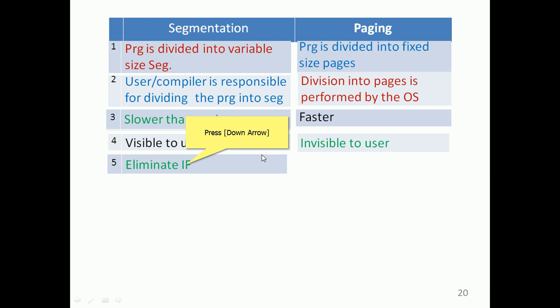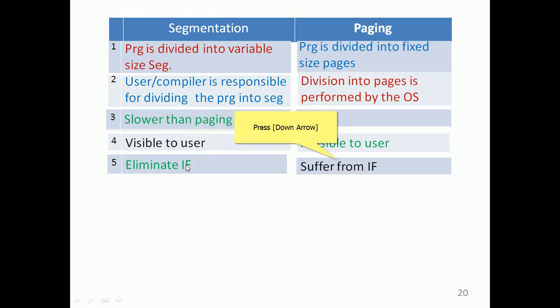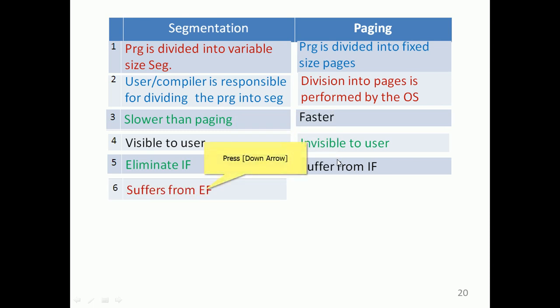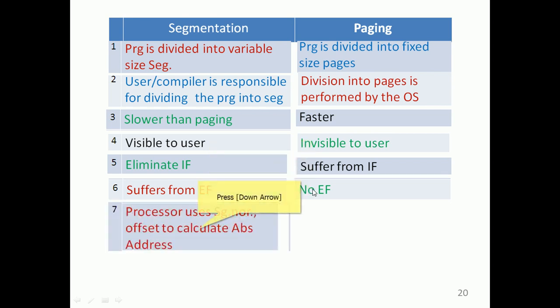Internal fragmentation is removed by segmentation. There is no chance of internal fragmentation, because variable size segments help remove it. Paging suffers from internal fragmentation, since some of the pages are partly blank. External fragmentation is there in segmentation, which it cannot remove, whereas there is no external fragmentation in paging. Paging eradicates external fragmentation.